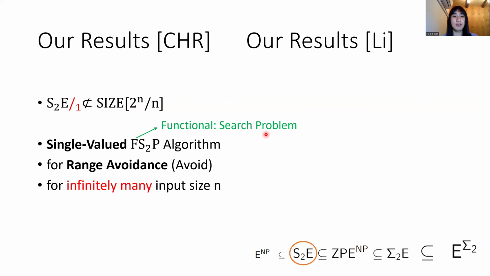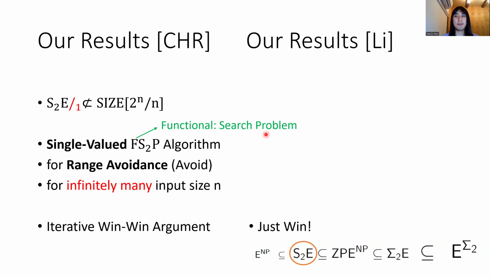The F here means functional, which means our algorithm solves a search problem instead of a decision problem. Unfortunately, our algorithm only works for infinitely many input lengths, and this is because we use an iterated win-win argument. So our argument involves around log n many input lengths, and the algorithm only succeeds on one of these input lengths. Fortunately, Zeyong Li came up with a simplified and truly uniform version of our proof, and he could get rid of the win-win argument and just win at once. You will see what it means when he talks about his proof.